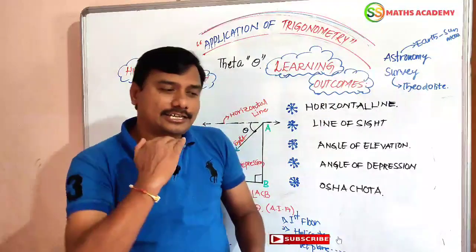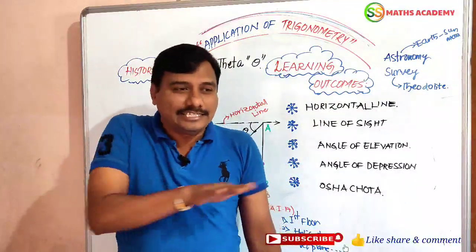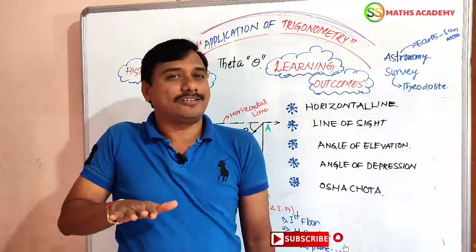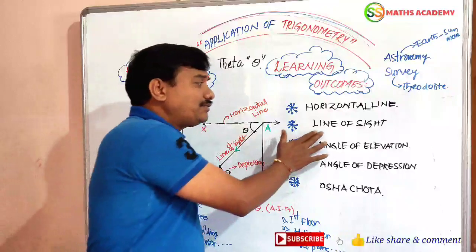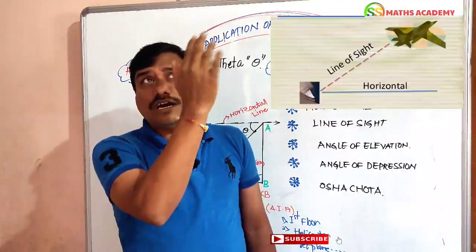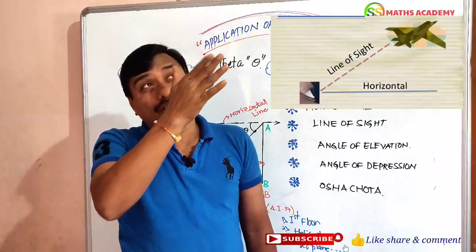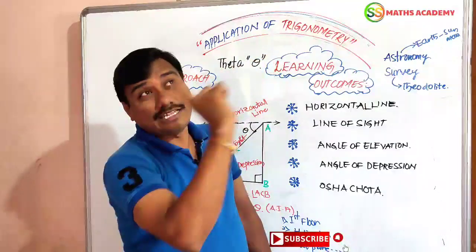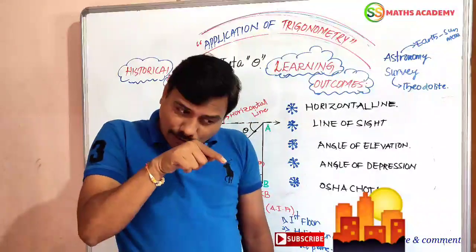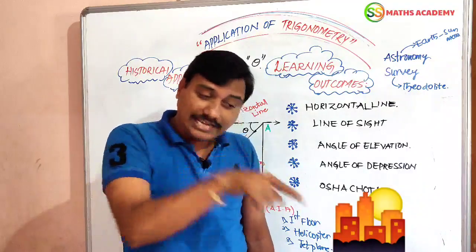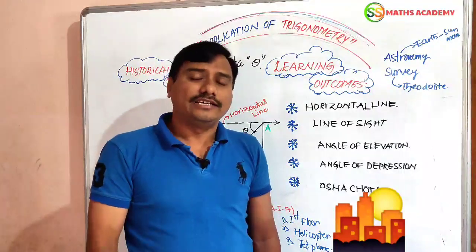Friends, horizontal line. We know very well horizontal line is like a ground level. It is parallel to our ground. That line is called horizontal line. Now, line of sight, simple only. We have to observe the top position of the object with our eyesight. The line made from our eye to that object is called line of sight. If we observe the downside of the object from our eyes, that is also called line of sight.